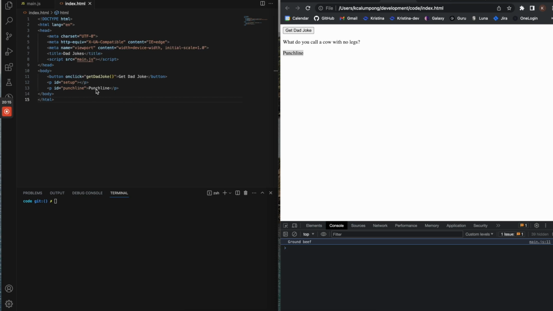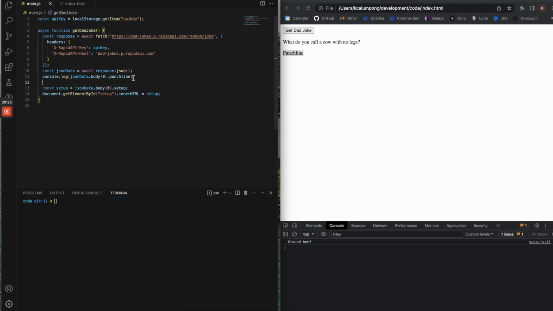Okay, but again, we don't want to have that there. We want it to be dynamic. We want it to show up when we click the button. So I'm just gonna copy this because we know that's the punchline. And const punchline.